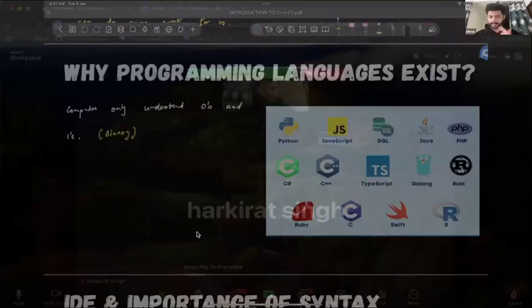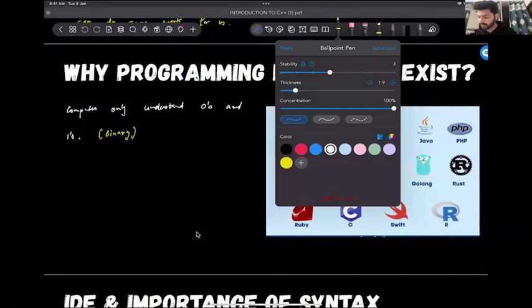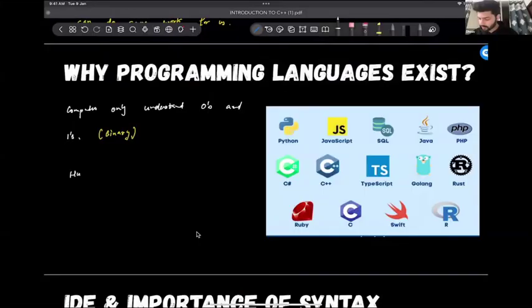So we humans understand English, right? We want computers to understand the instructions, but they can only understand binary, right? So to bridge this gap, there is something known as programming languages that exist.